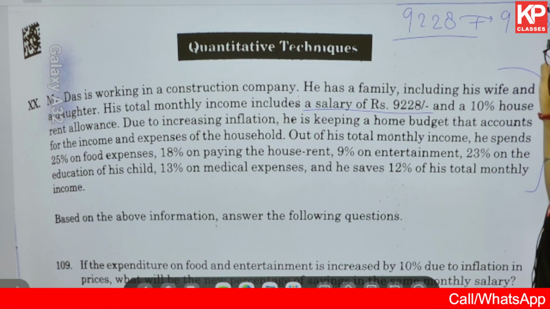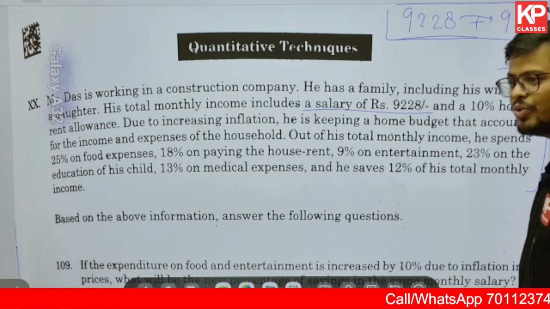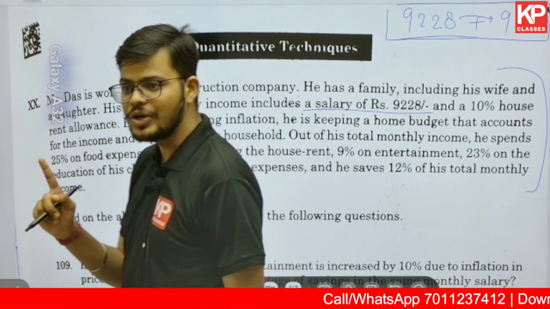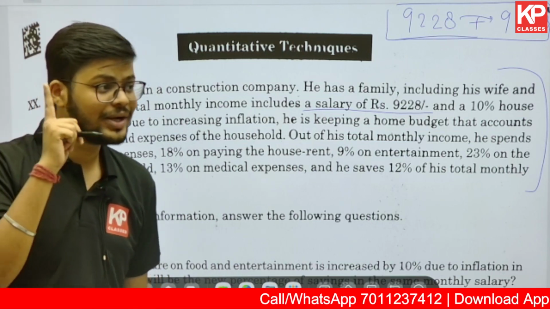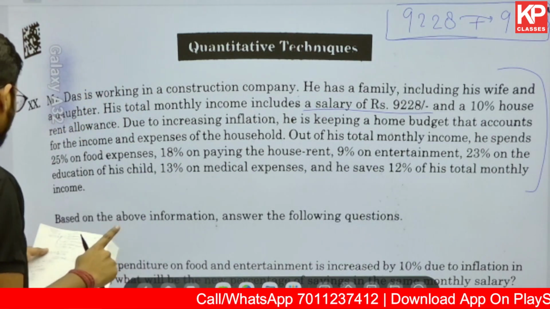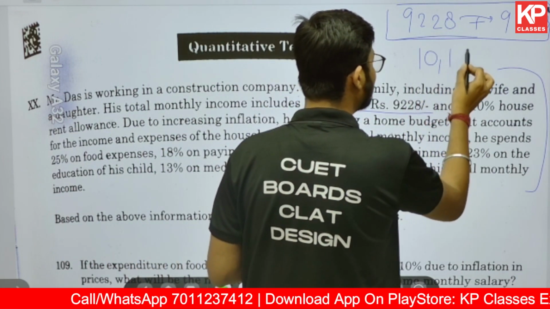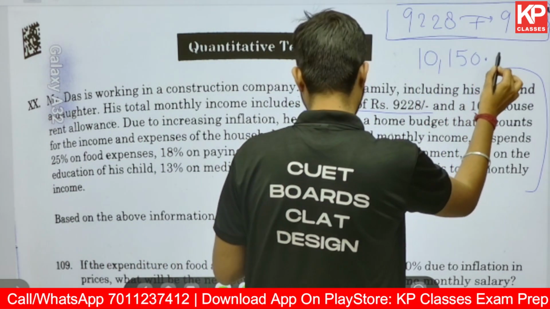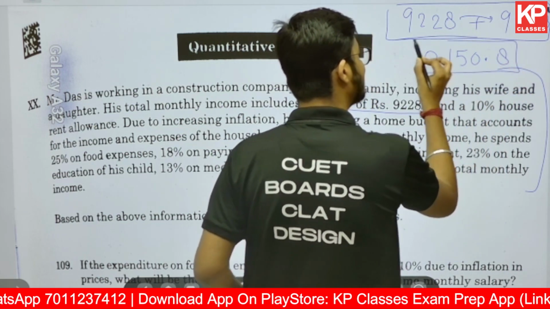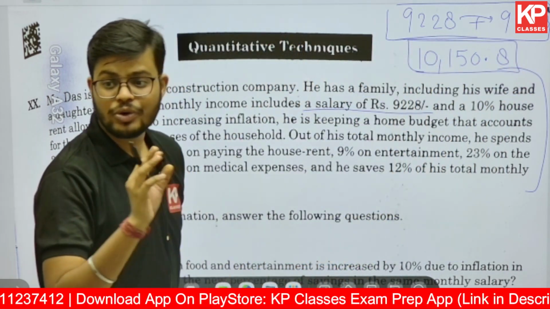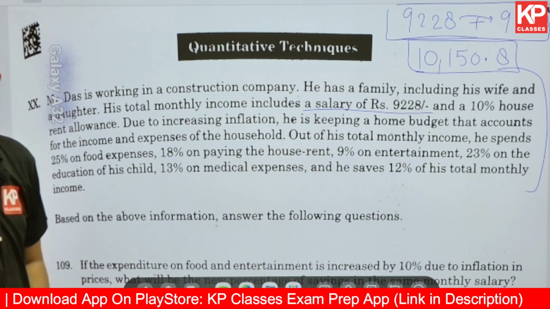This is going to be his total monthly income. If you add this, you are going to get the total monthly income of the person. So if you add that, that is equal to 10,150.8 rupees, right? So this is the first part that you could have done very easily.